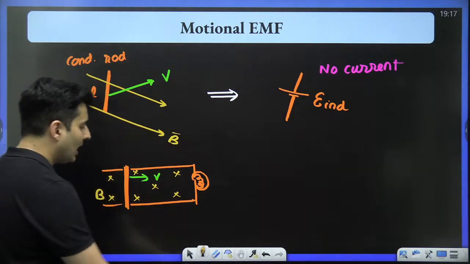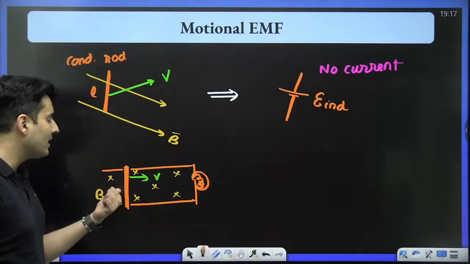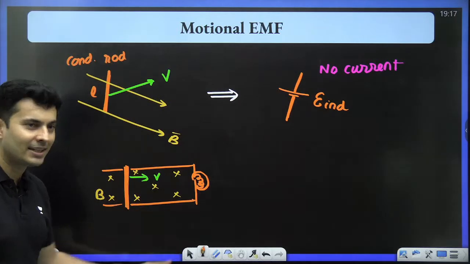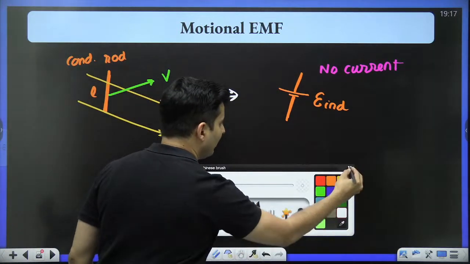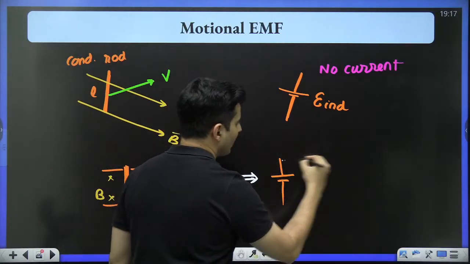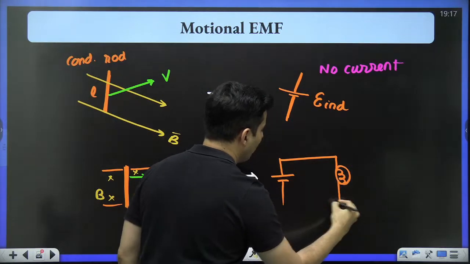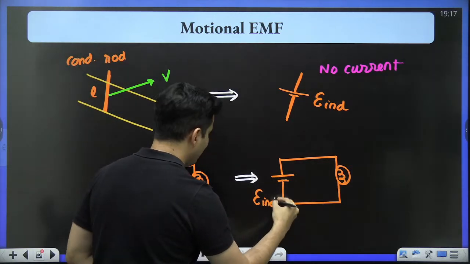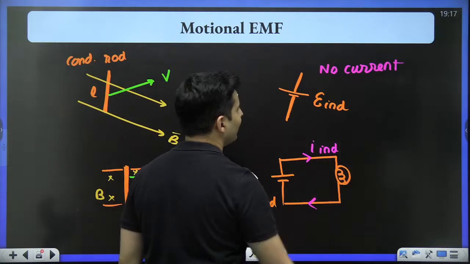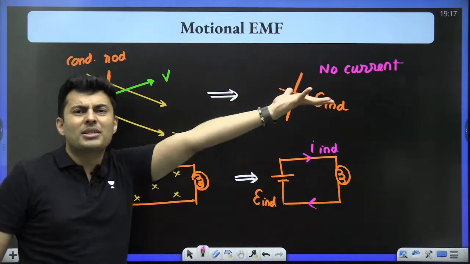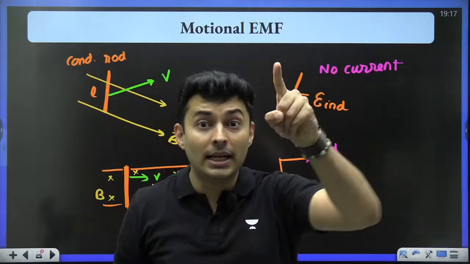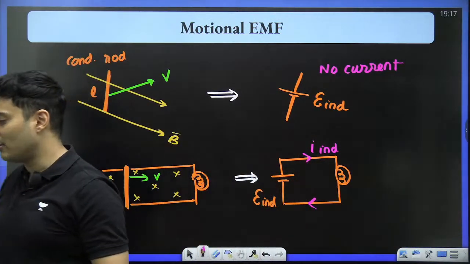You will see that this rod will behave like a battery. There will be induced EMF, but now there is a conducting path. So definitely you can think of it as a battery which is now connected to a bulb. So there will be induced EMF, but also there will be some current in it. In that case, because nothing was connected, where would the current go? Nowhere. So there was no current. But the moment you create a conducting path, there is a current flowing apart from the EMF.